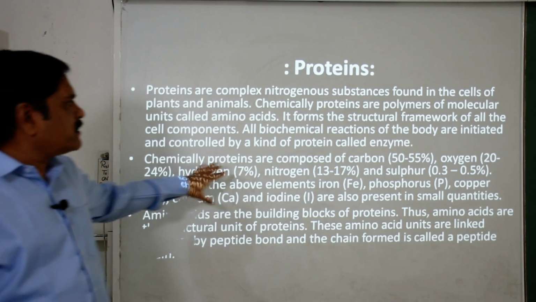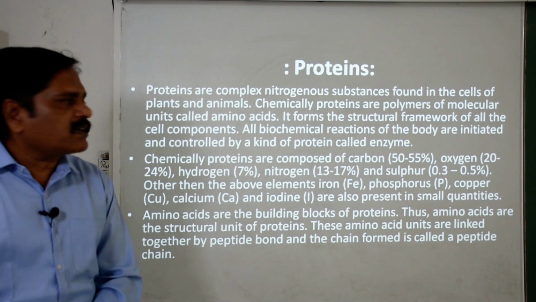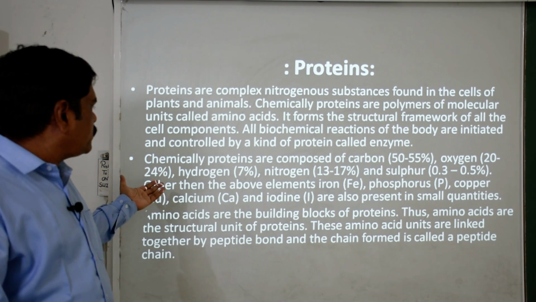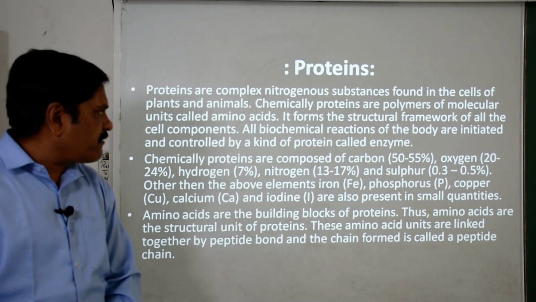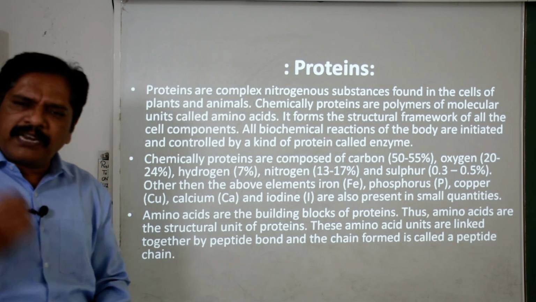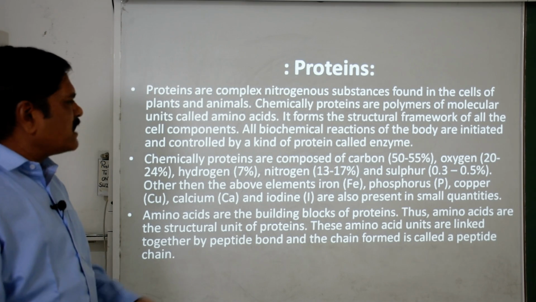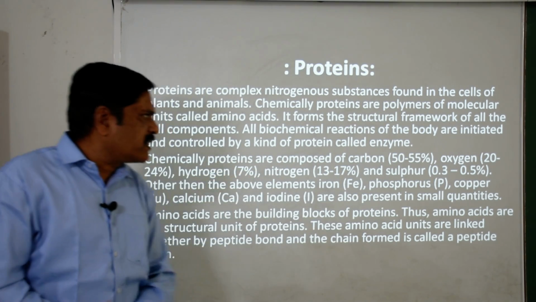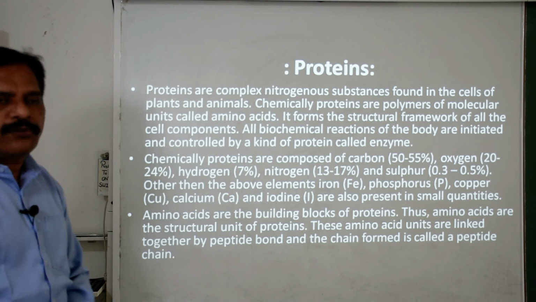If you observe them, nearly 50 to 55% is carbon. Oxygen is usually 20 to 24%, hydrogen is nearly 7%, nitrogen 13 to 17%, and sulfur is very rare, only 0.3 to 0.5%. Okay, and some other elements like iron, phosphorus, copper, calcium and iodine are also present.